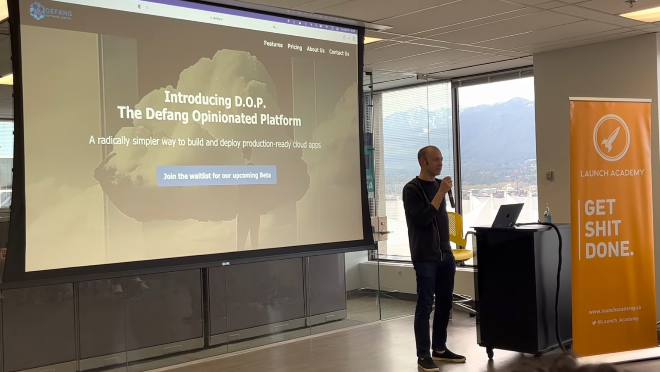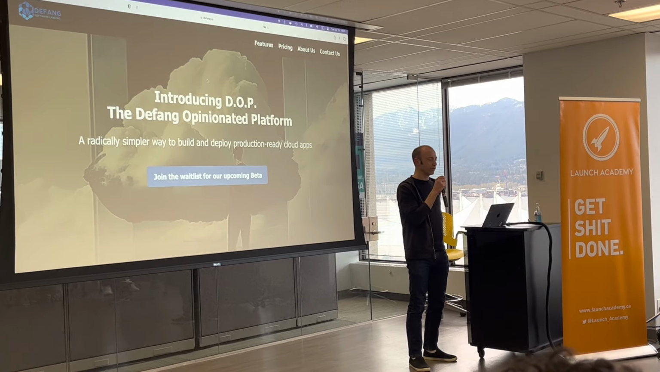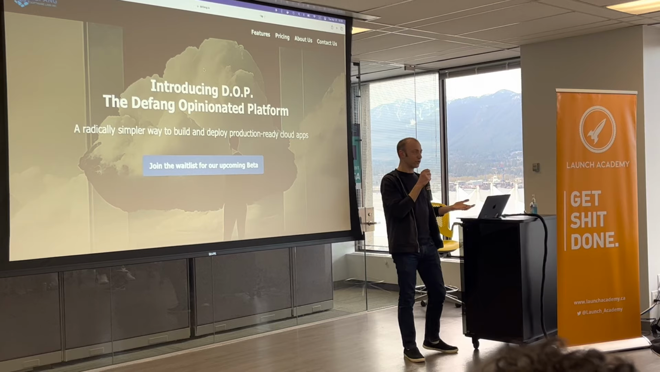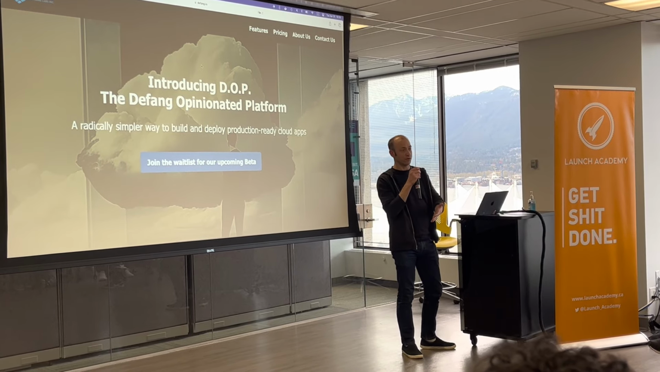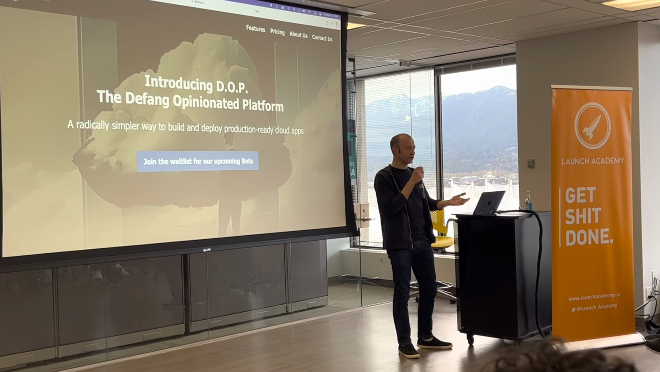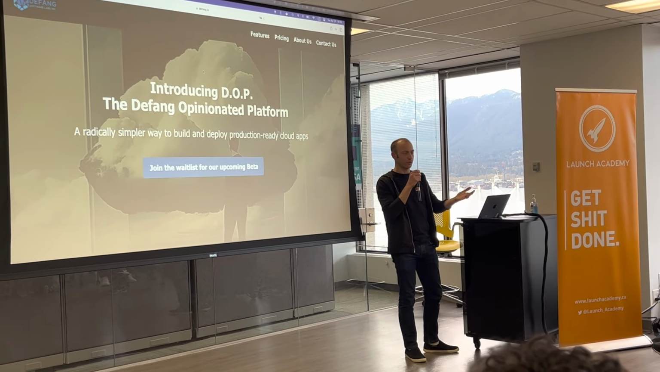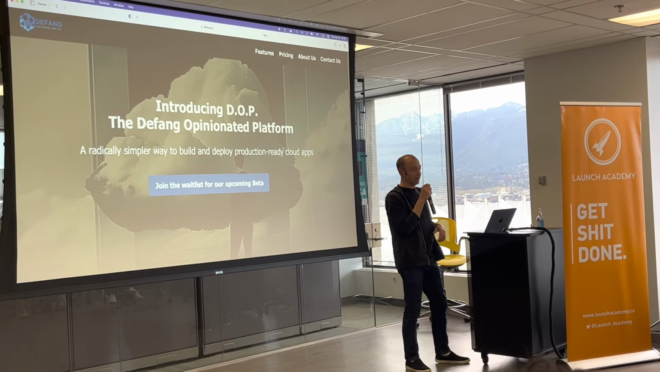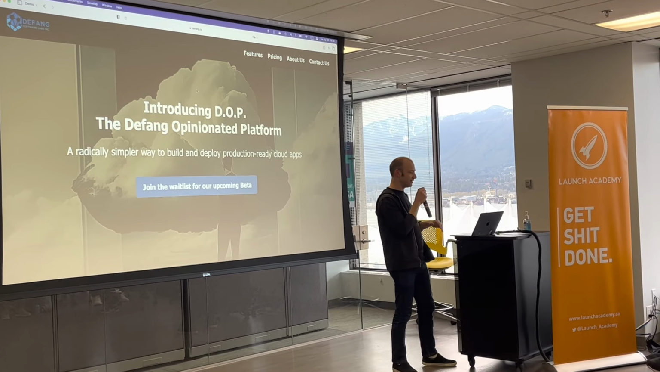Building a cloud app is still very hard. There's a lot of stuff you have to think about, like what is the architecture of your application, which infrastructure are you going to build on, which cloud are you going to use, and the choices you make now, are they still valid a year, 2 years down the road, or do you have to re-architect your app? So we're building the Defang Opinionated Platform that makes it very easy to start a cloud app.